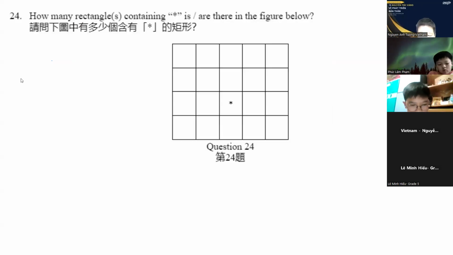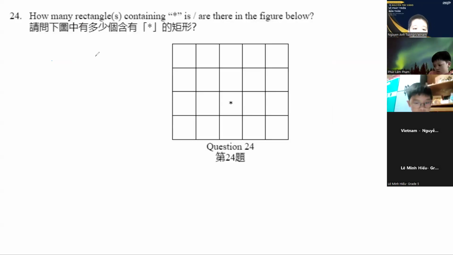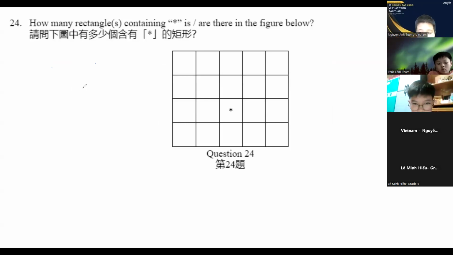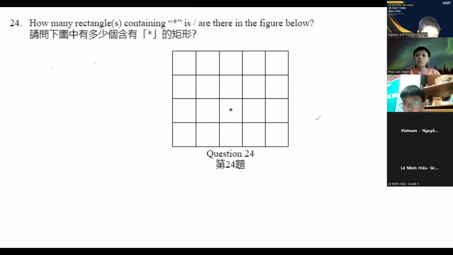Okay, let's try to solve for 24. Since it's asking for the asterisk, all we have to do is apply the formula. Is it okay if I answer for the rest of the problems? Because we're running a bit out of time. We have 16 minutes left and we still have 6 more problems. Really sorry. So let's just go over number 24 really quick.